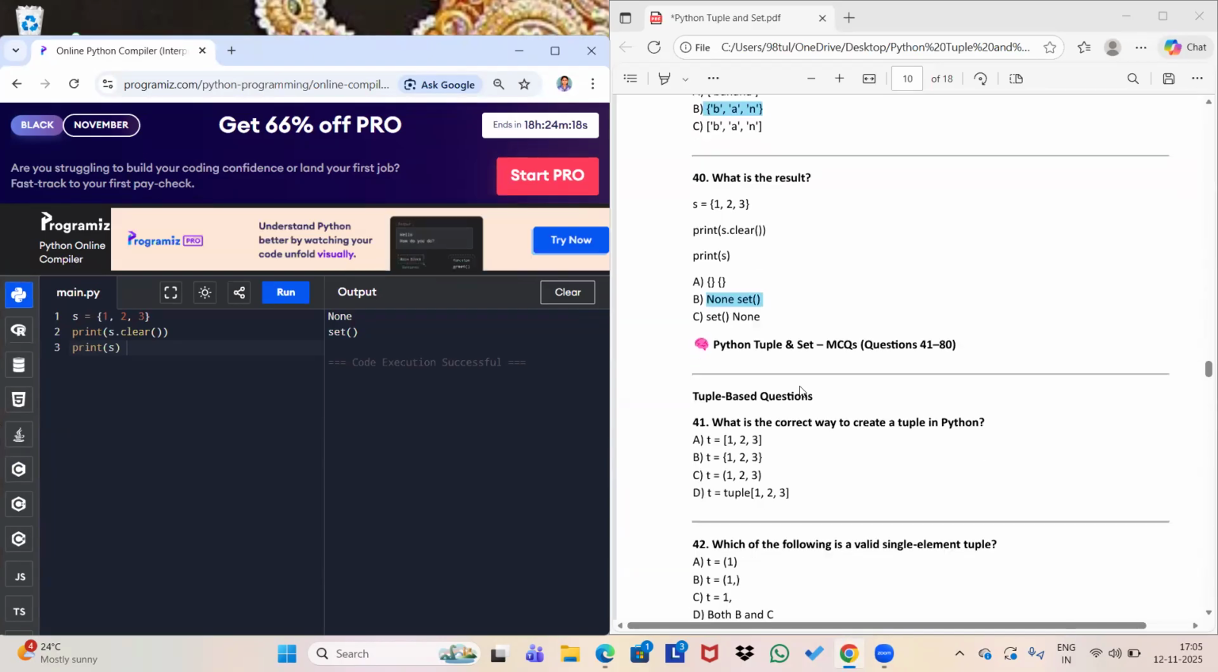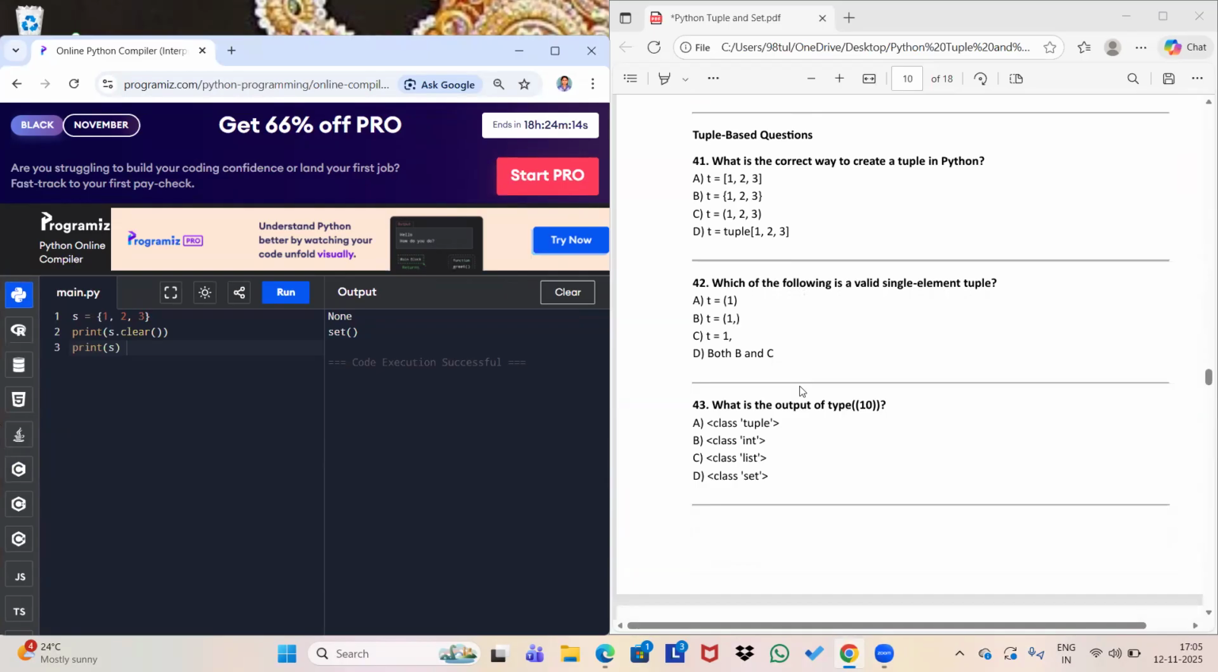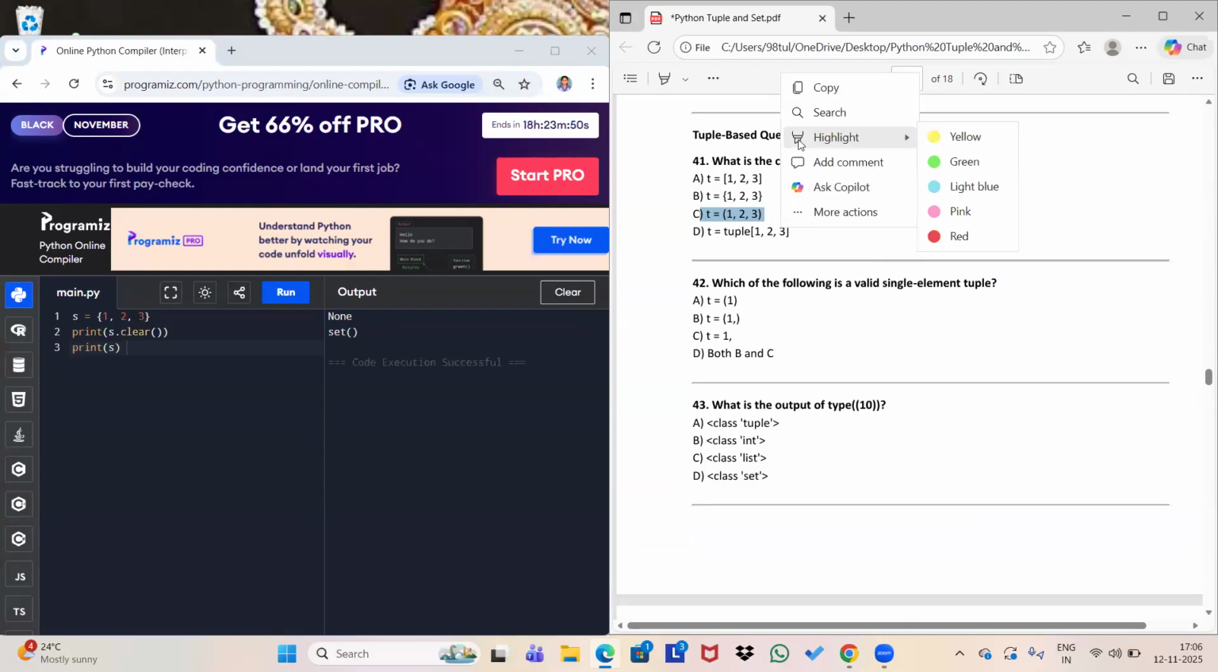So let's start with question number 41. What is the correct way to create a tuple in Python? To create a tuple in Python, we give it in parentheses. So the answer will be C. We have already discussed this: the syntax of a tuple is within parentheses, and the syntax of a set is within curly braces. So the answer will be parentheses.